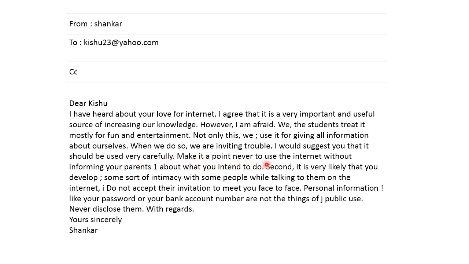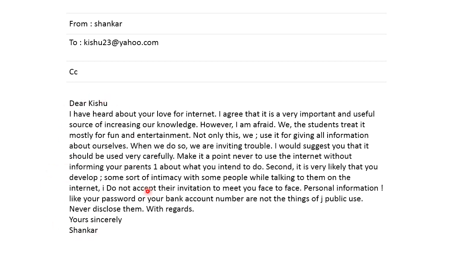Make it a point never to use the internet without informing your parents first about what you intend to do. Second, it is very likely that you develop some sort of intimacy with some people. Intimacy means secrecy with some people while talking to them on the internet. Do not accept their invitation to meet you face to face. Personal information like your password or your bank account number are not the things of public use. Never disclose them. With regards, yours sincerely, Shankar.